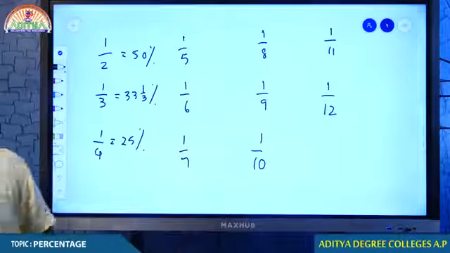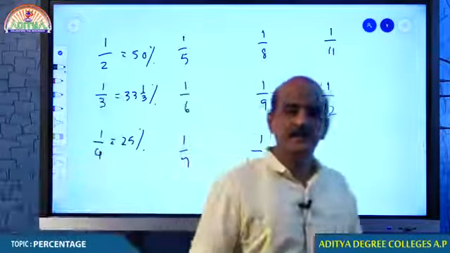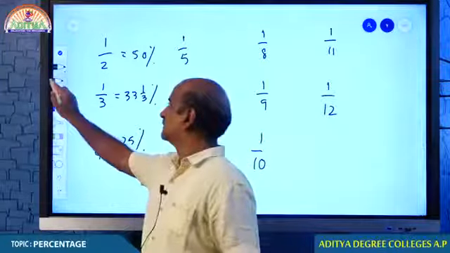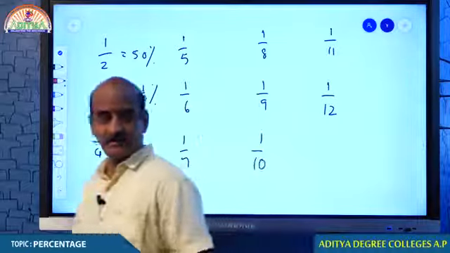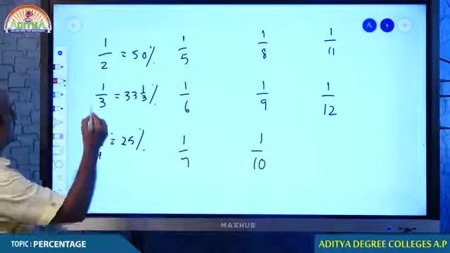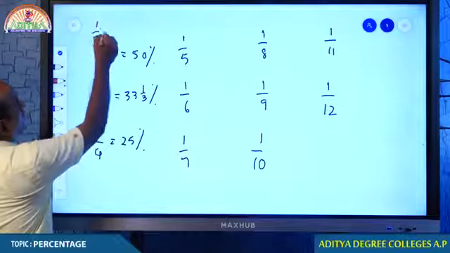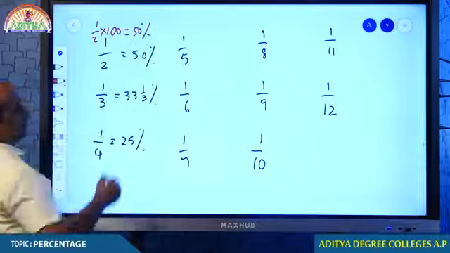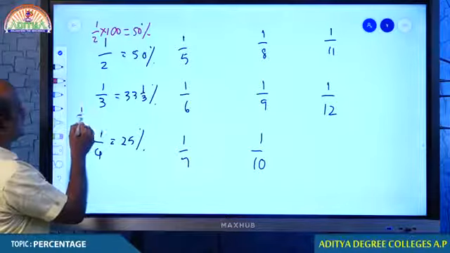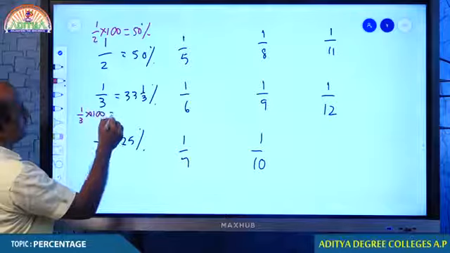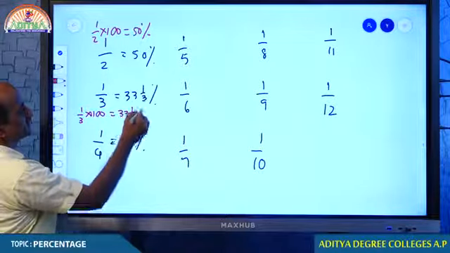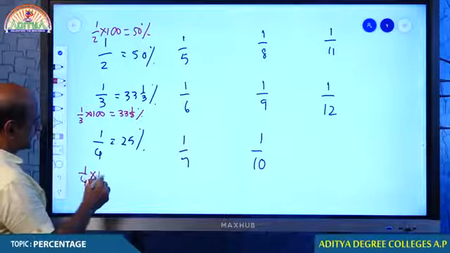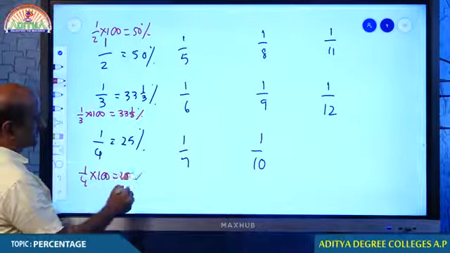You remember students? Even if you don't remember, we can get it. That is not a very big issue. If you don't remember, we obviously do some calculations before arriving at a conclusion. If you multiply 1 by 2 by 100, you get 50%. Like that, 1 by 3, if you multiply by 100, you get 33 1 by 3%. 1 by 4, if you multiply by 100, you get 25%.